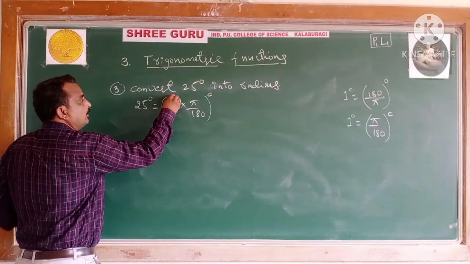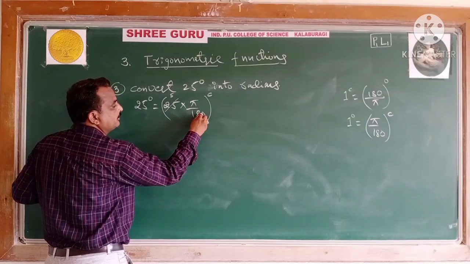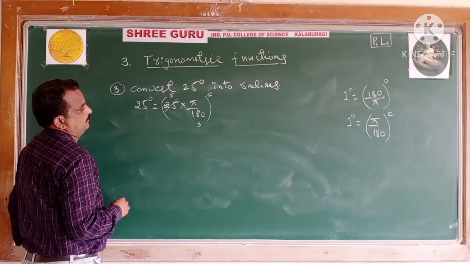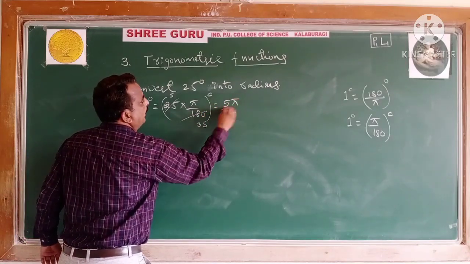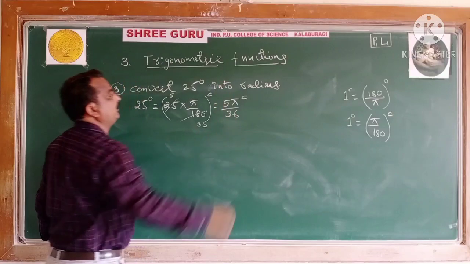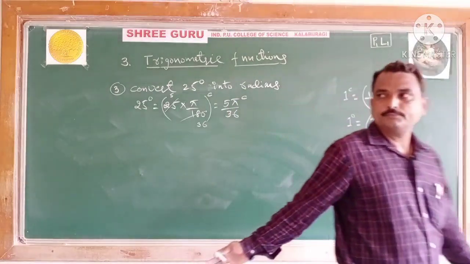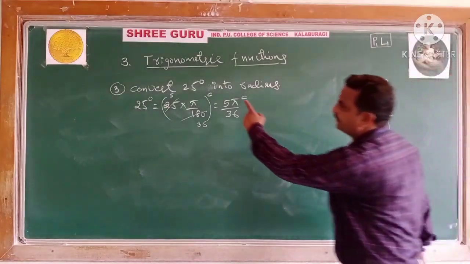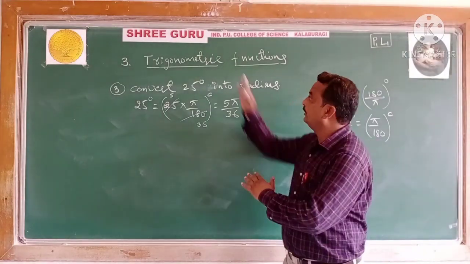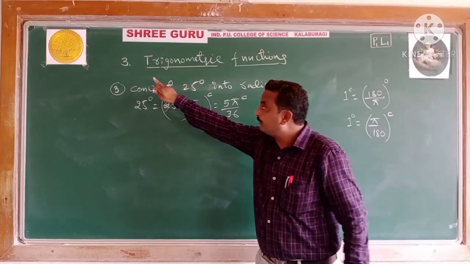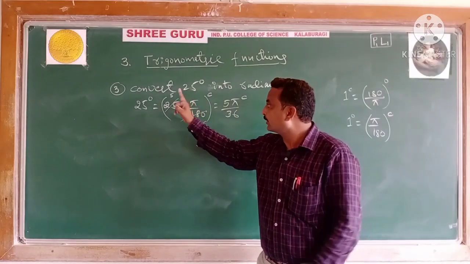See, 5 5s are 25, simplifying this. 5 3s are 15, 30 remains, 5 6s are 30. So how much does it become, friends? 5 pi by 36 radians. Very simple. It is a 1 mark question, asked many times in your annual examination. One question is definite from this chapter, measurement of angle. Every time there is one question from conversion.